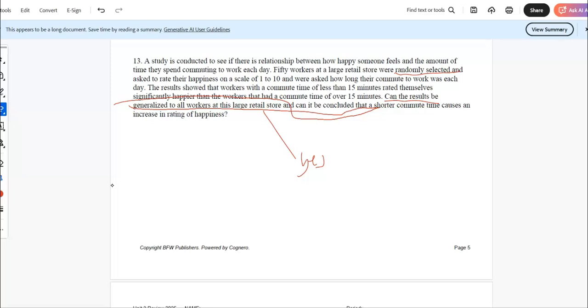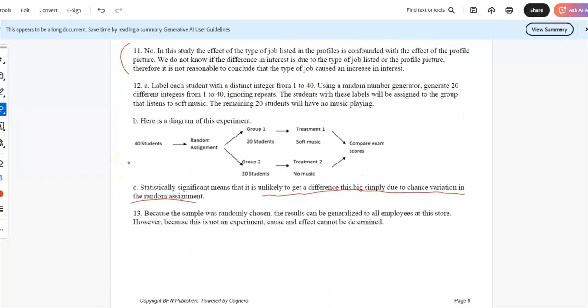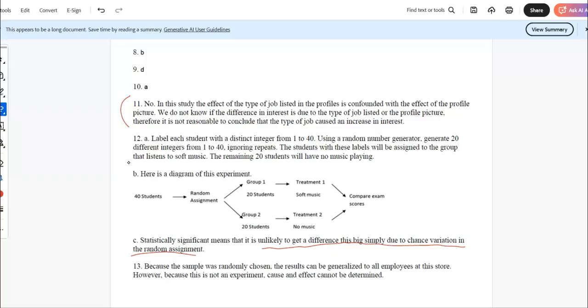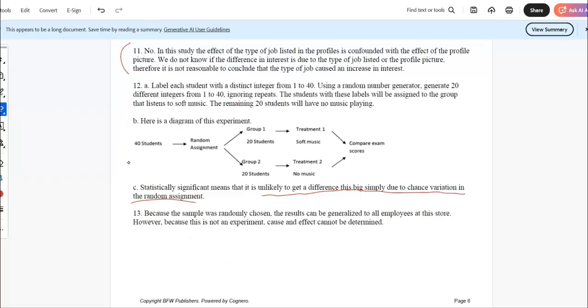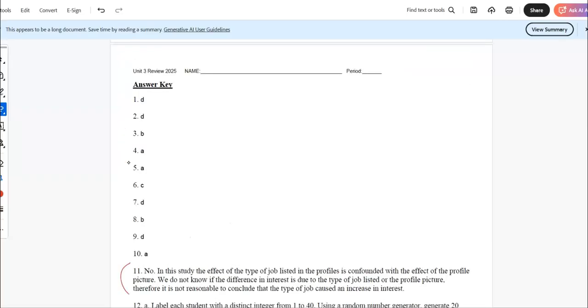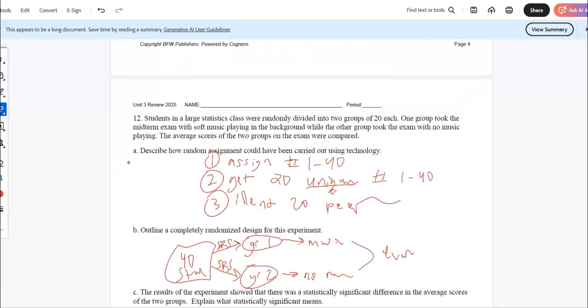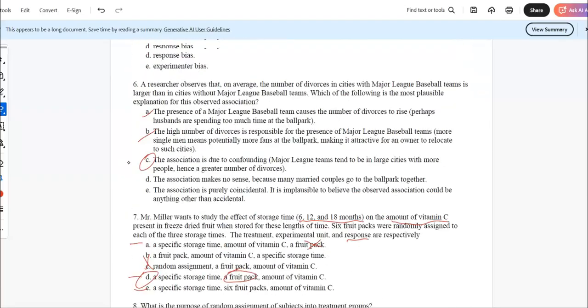There's no experiment, so can we prove causation? So no, we can't prove that. Let's see what they said for 13. Sample was randomly chosen. They can be generalized to all employees of the store. However, it's not an experiment, so cause and effect. We don't have roughly equivalent groups. We don't have significant results. It can't be determined. Okay, I guess that was kind of a short review there.